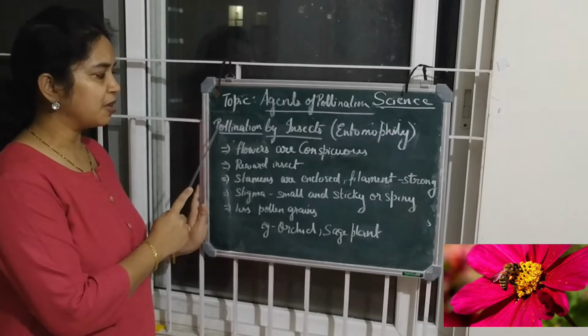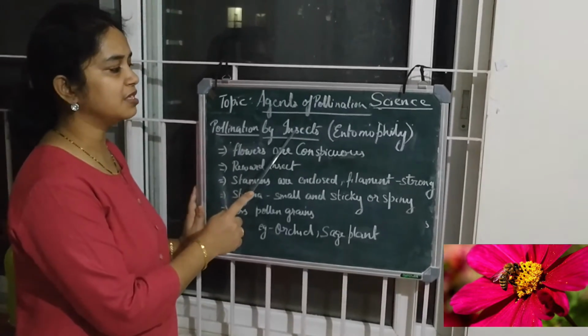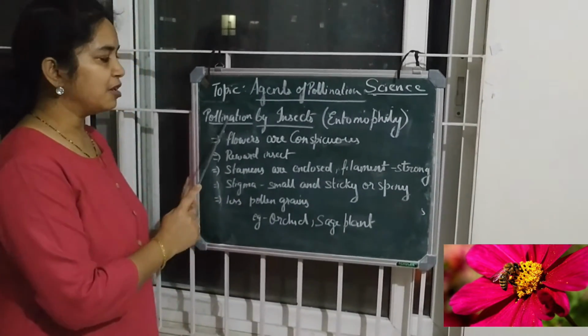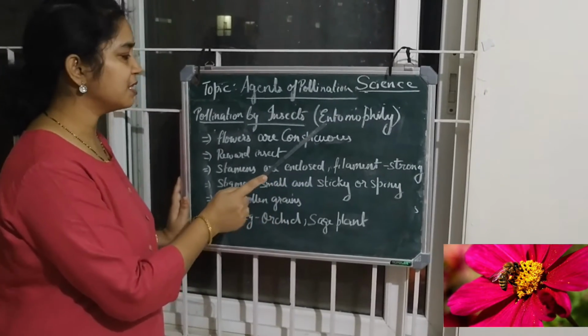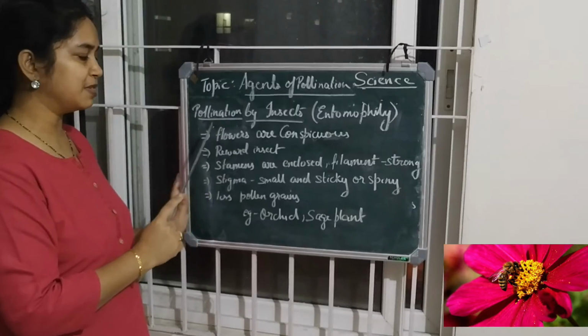We will come to pollination by insect. These are the biotic factors. The pollination by insect is also called entomophily. Entomophily means ento means insect, the pollination that happens by insect.